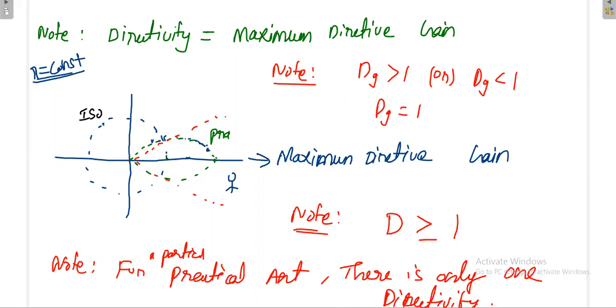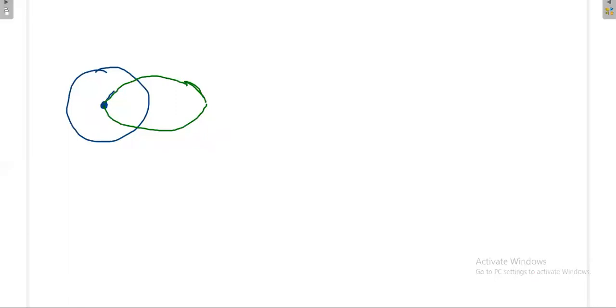So suppose I have an antenna like this. In the first case, my source is here, and the total power is radiating uniformly. In the second case, I have designed some antenna. It is giving a radiation pattern like this, but the directivity is in this direction. Now one more antenna I am designing. The direction of the directivity is the same, but the beam width is decreasing.